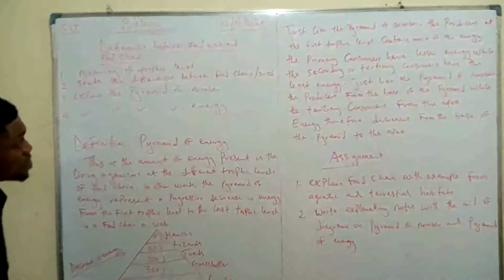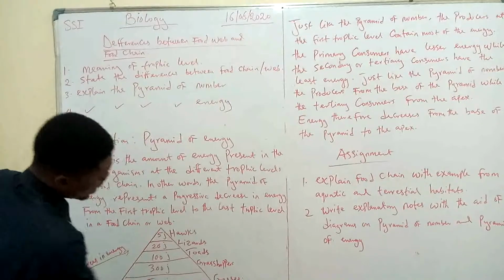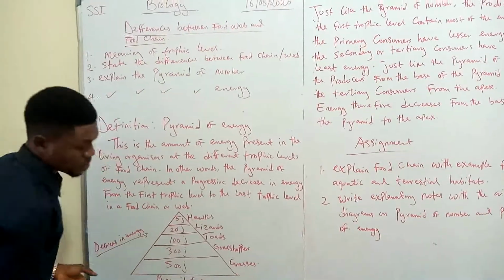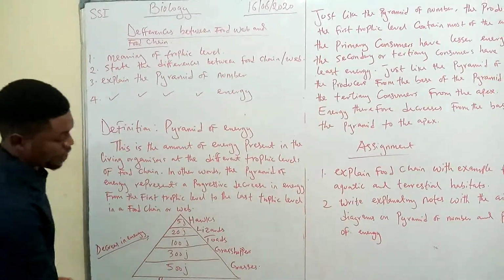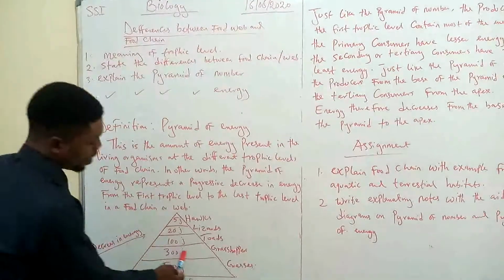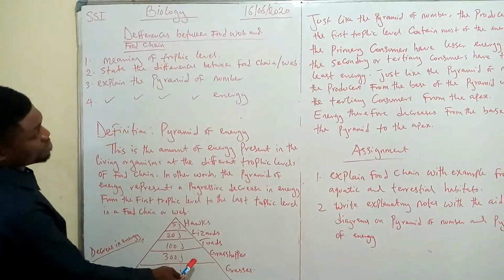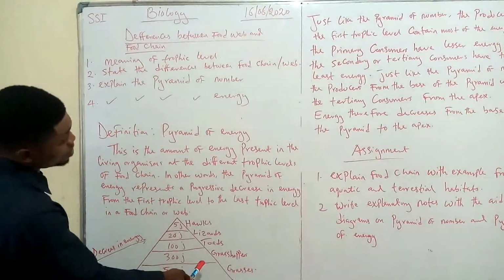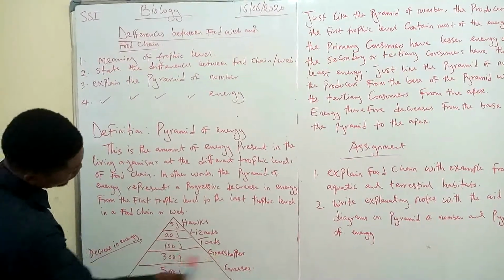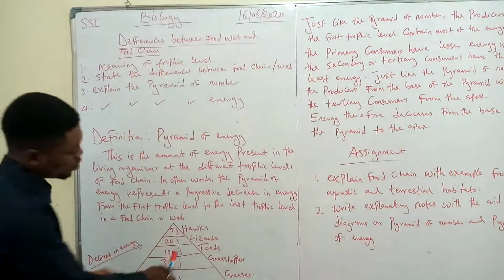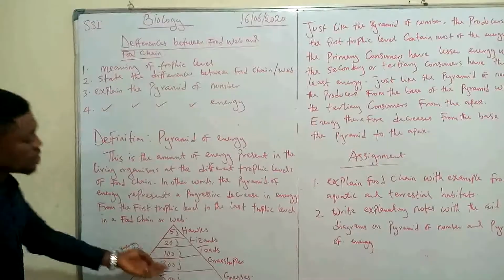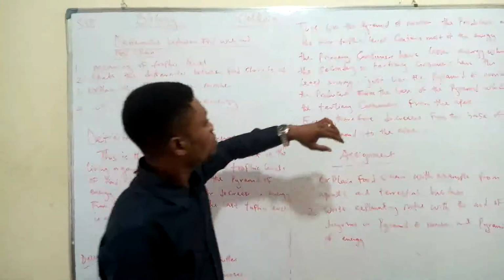Now let's look at this. This is the producer with the greatest amount of energy, 500 joules. The primary consumer here now has what? 300 joules. The secondary and tertiary follow suit.